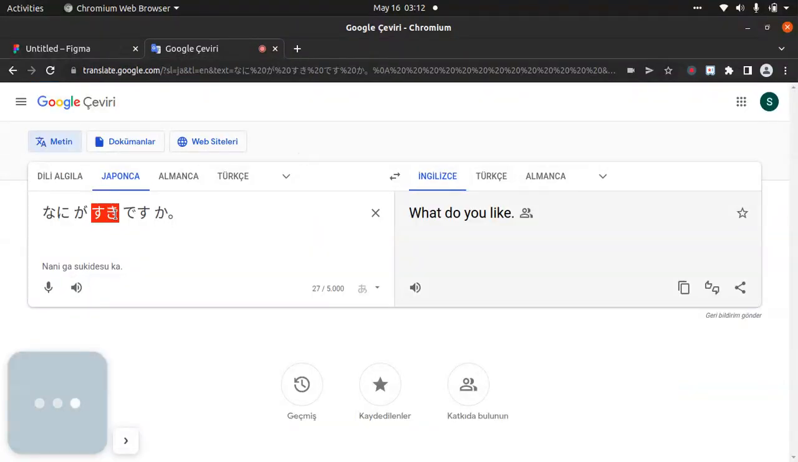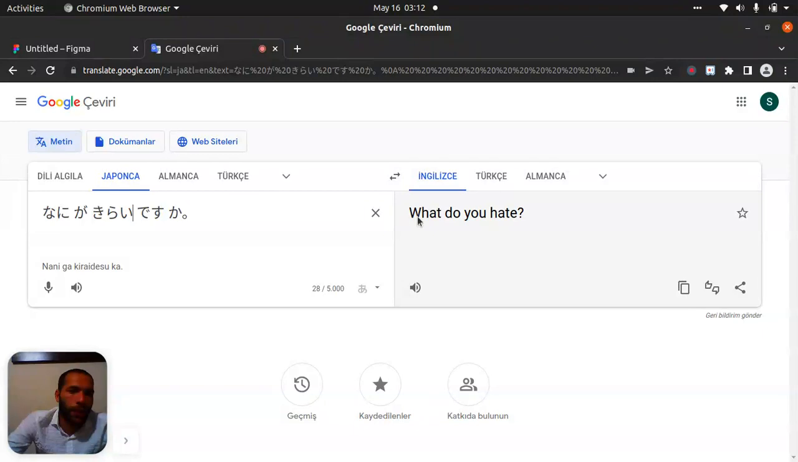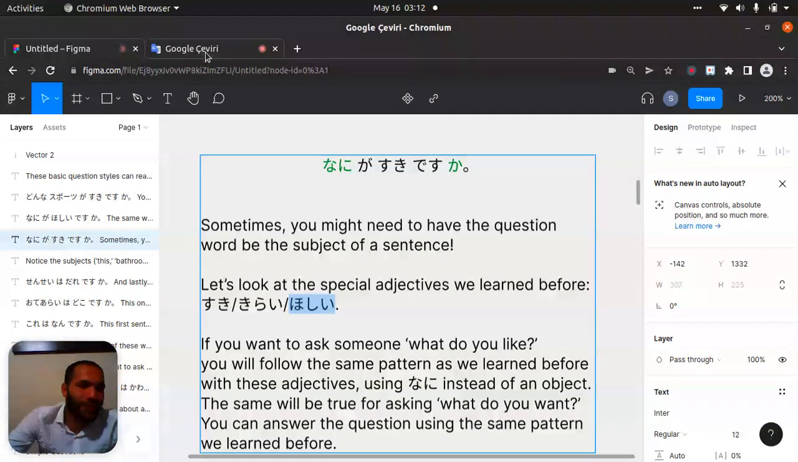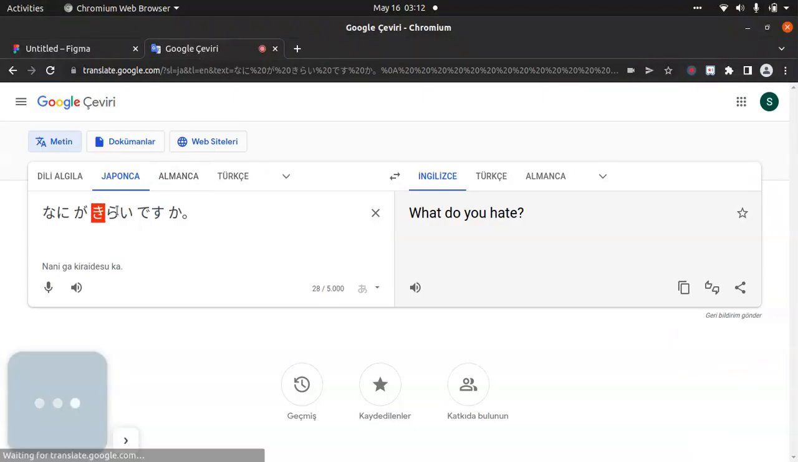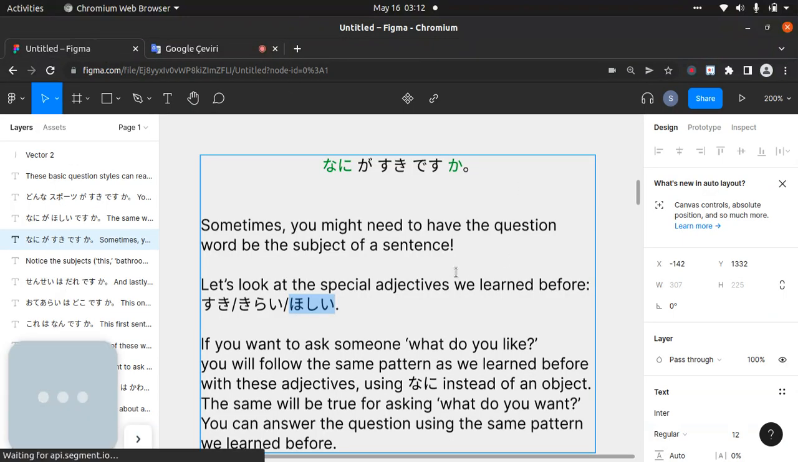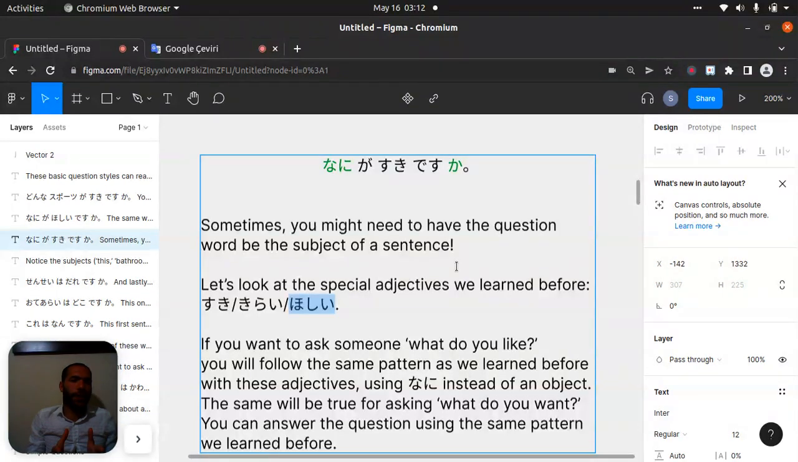Okay, let's bring it here. What do you hate? Did you see? Now our question changes. Nani ga kirai desu ka? Okay, let's come again. Let's say, what do you want? You just need to put it here. What do you want? 何が欲しいですか？ Right. I think you get it, right? This is very clear. Now we are using all these together. Okay? That's cool, I think.